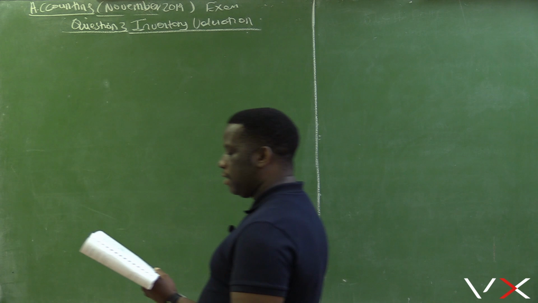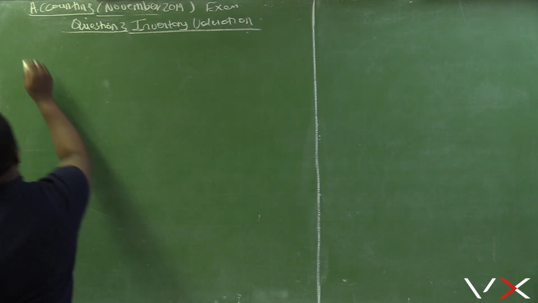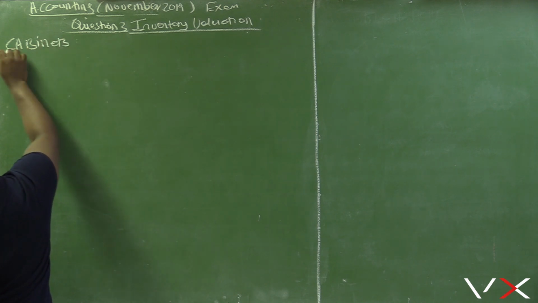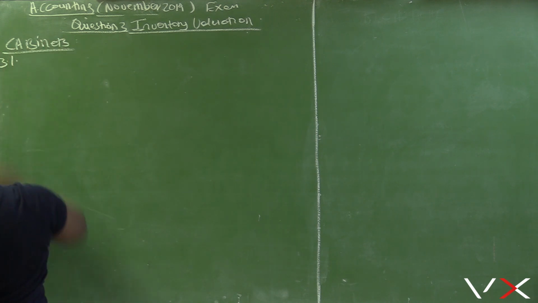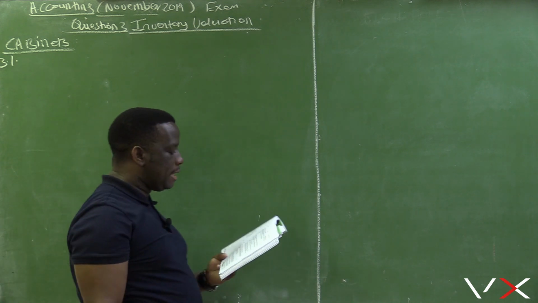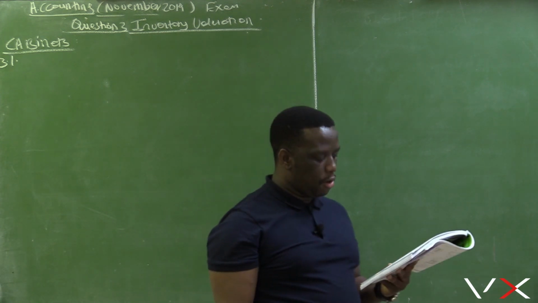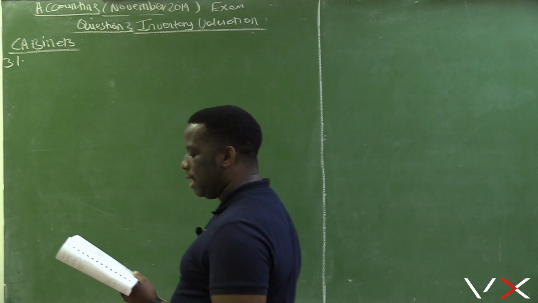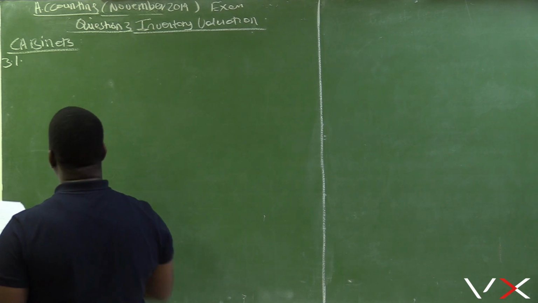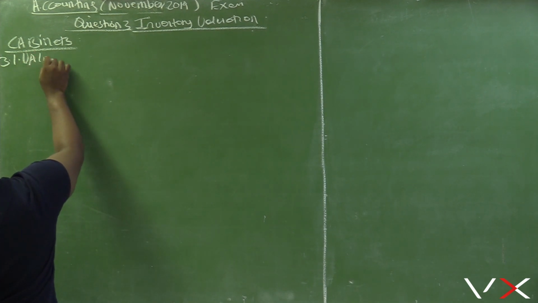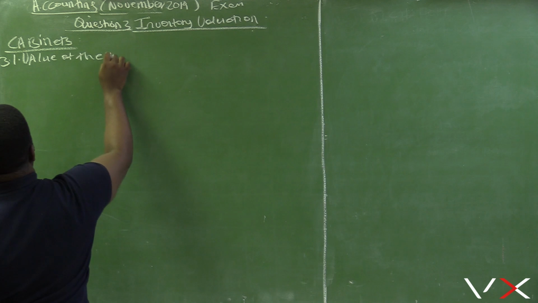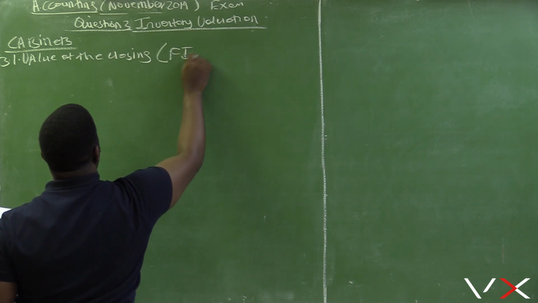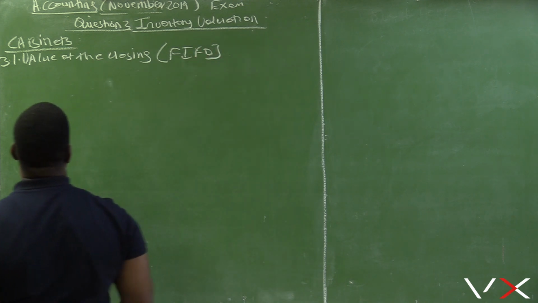Required. That's 3.1, which deals with cabinets. Calculate the value of the closing stock for cabinets on 30 September 2019 using the first-in, first-out method. We want to calculate the value of the closing stock using the first-in, first-out method.